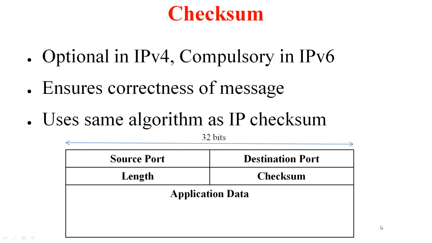This checksum is optional in IP version 4, whereas this is compulsory in IP version 6. Why do you think that is? Because in IP version 6, the IP header has no checksum, so it's good to do it at a higher layer, that is at the transport layer. So this checksum basically ensures the correctness of the message and it uses the same algorithm as the IP checksum.